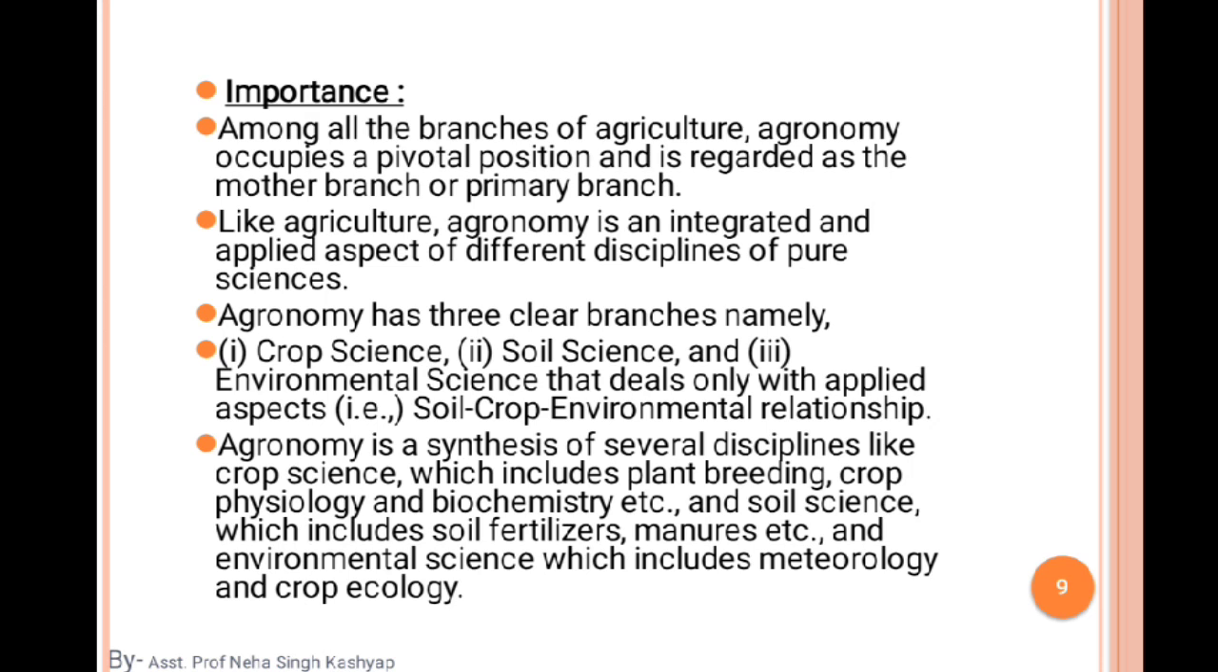Agronomy is the synthesis of several disciplines: crop science, which includes plant breeding, crop physiology, biochemistry, etc.; soil science, which includes soil fertility, fertilizers, manures, etc.; and environmental science, which includes meteorology. In meteorology we deal with weather phenomena and weather elements, and crop ecology, such as the crop canopy and how much solar radiation it needs for food production and the process of photosynthesis.